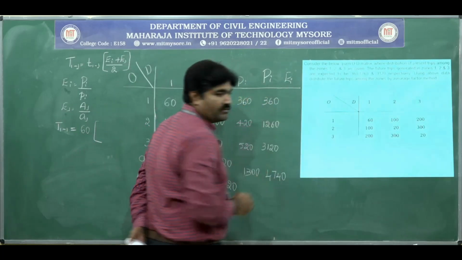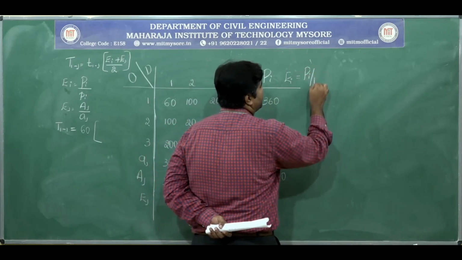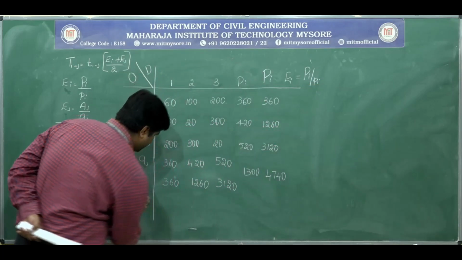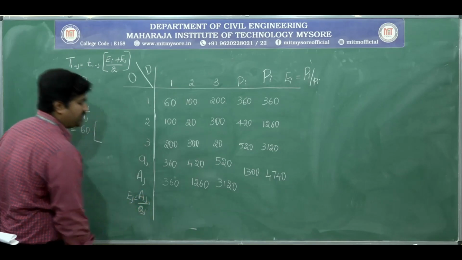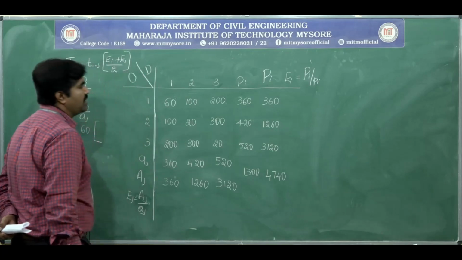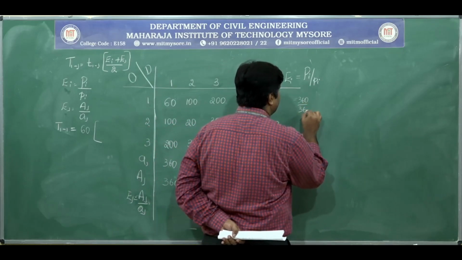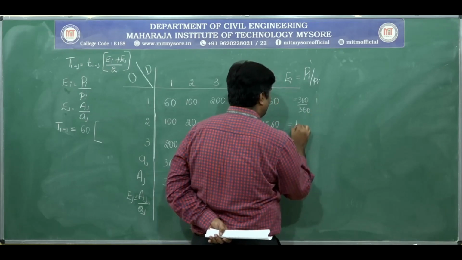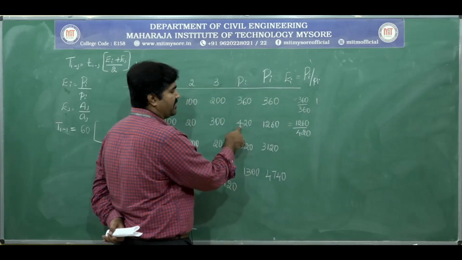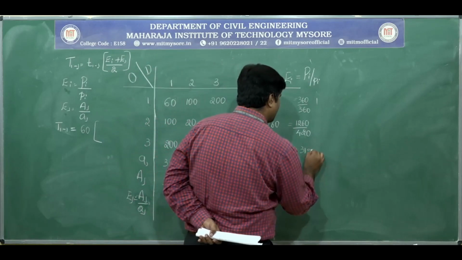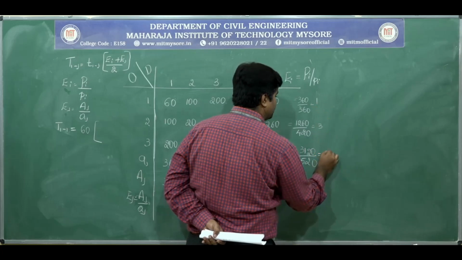EI will be obtained by dividing capital PI by small pi, and EJ will be obtained by dividing capital AJ by small aj. 360 by 360 will be 1. 1260 divided by 420 is 3. 3120 divided by 520 is 6.